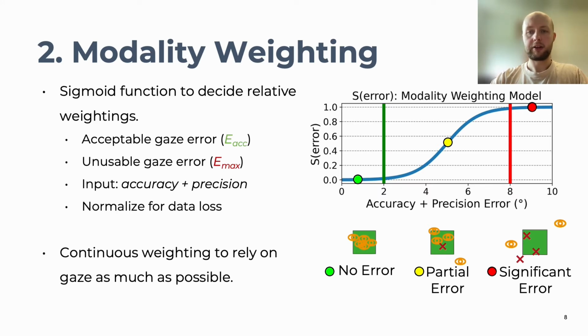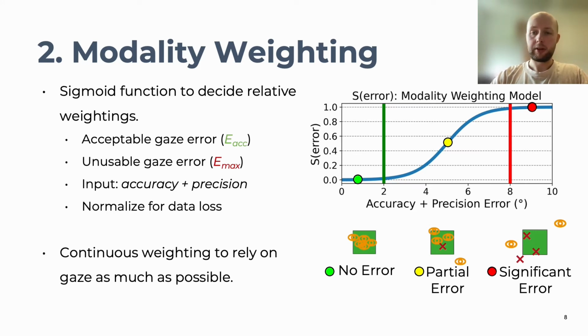And this function, the sigmoid function, is defined by 2 parameters that take into account the current interaction needs. So we have the acceptable eye tracking error that we deem to not affect interaction, which is the green line, and we have the maximum error where the eye tracking is so bad that we deem it unusable, which is the red line. And then we have the curve in between those.